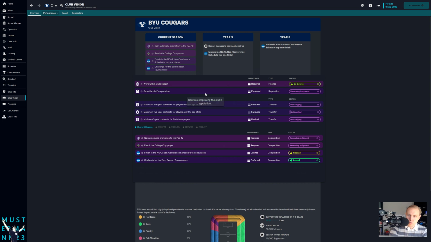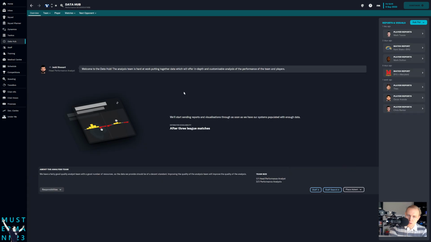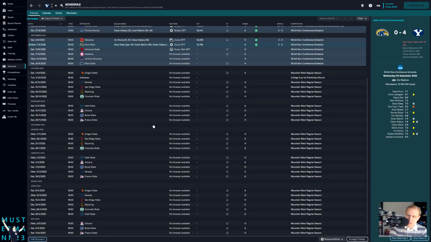If we click on View More, here we go. You can see they are asking us to finish in the NCAA non-conference schedule's top 1 places, and they are pleased that we are apparently on course to do so. I don't understand how that's supposed to work. Then they want us to challenge for the early season tournaments, which we won. The only other things are to reach the College Cup proper, and win the league to get automatic promotion to the Pac-12. So these non-conference games matter. But if you're messing around with your own tactic and you go into your data hub to see what's working and what's not, you're not going to know for the entire duration of those games. It's ridiculous. It really is.